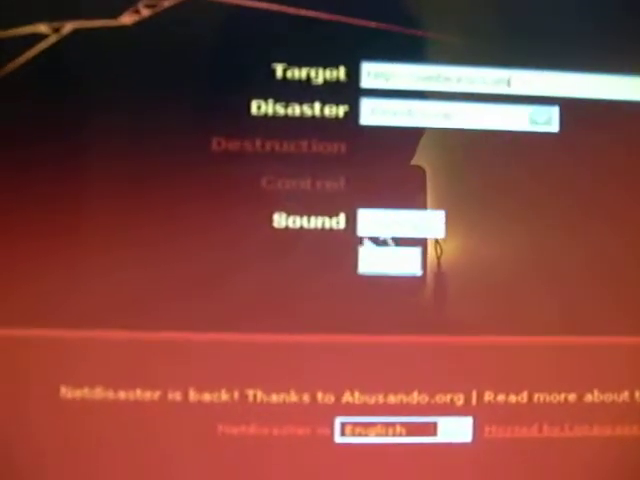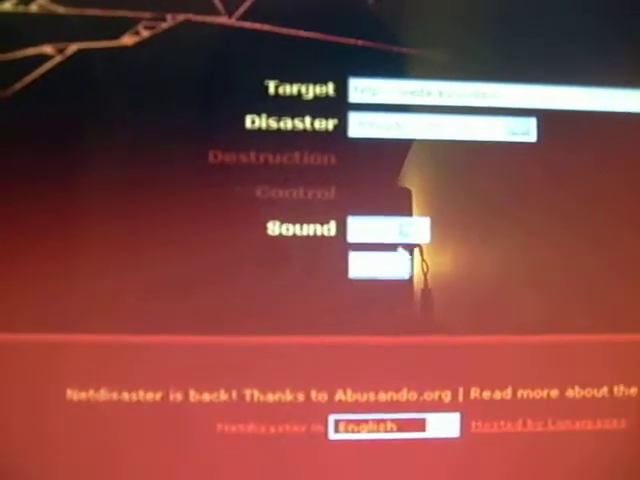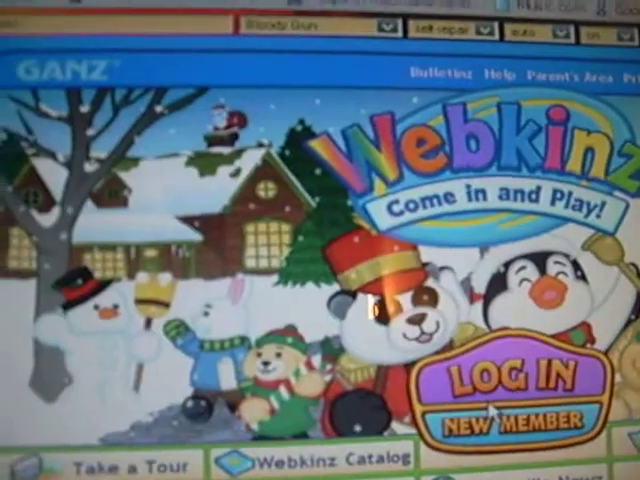So, Net Disaster right here. And I'm going to pick Bloody Gun. We type in webkins.com, okay. I'm going to mute it. You can mute it or have the sound on. I'll keep it on. So, see?